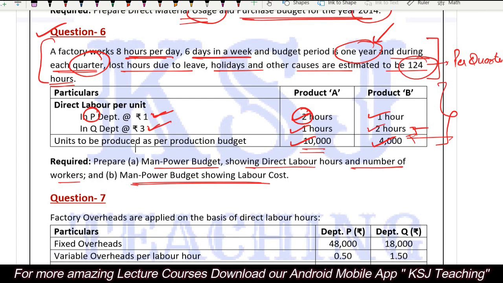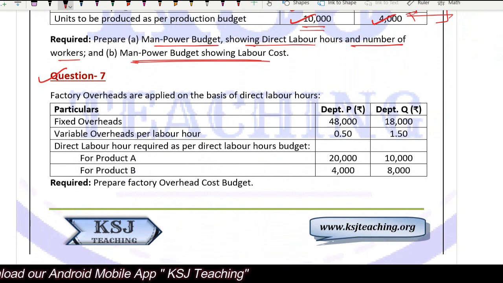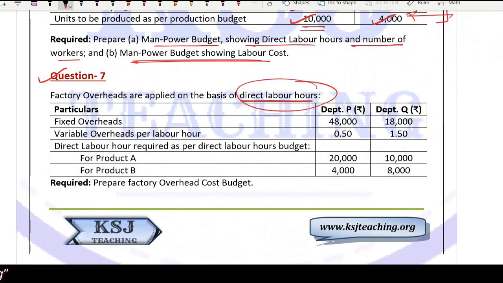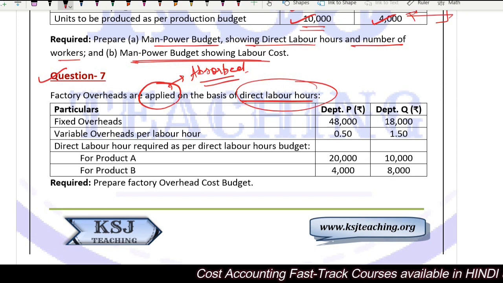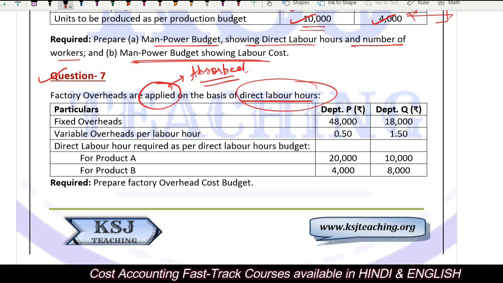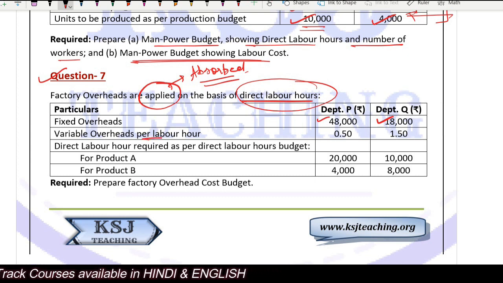Let's see a practical problem on this. Question number 7. Factory overheads are applied on the basis of the direct labor hours. Applied here means absorbed, that factory overheads are being absorbed on the basis of the direct labor hours. So total factory overheads in department P and department Q are given. Variable overheads per labor hour is given as 0.5 and 1.5. Direct labor hours required as per the direct labor hours budget.